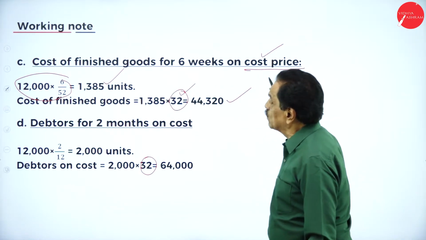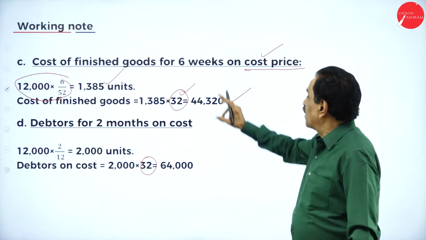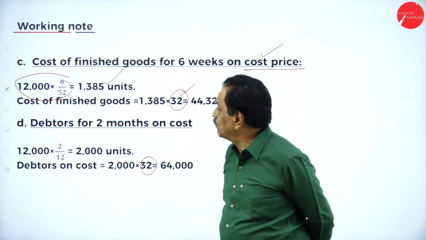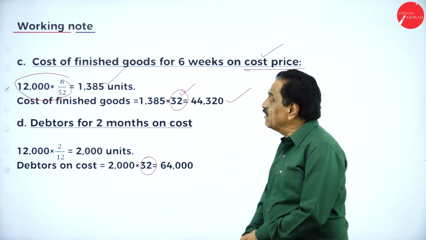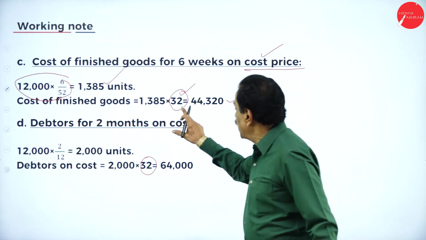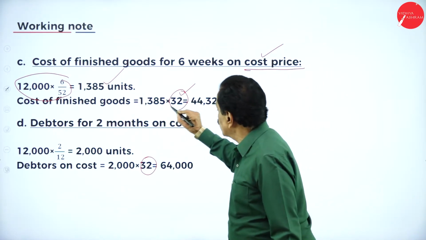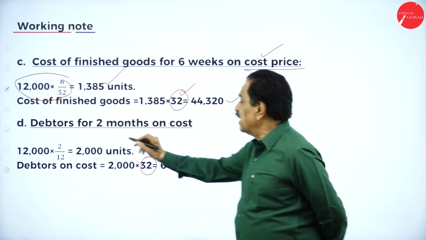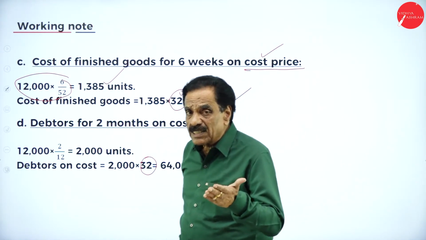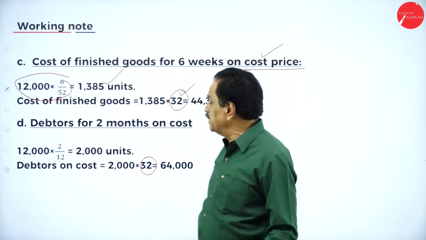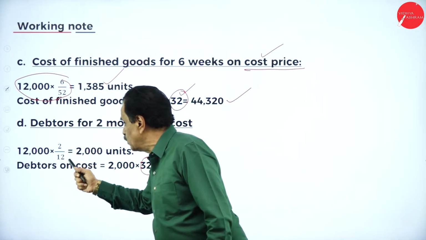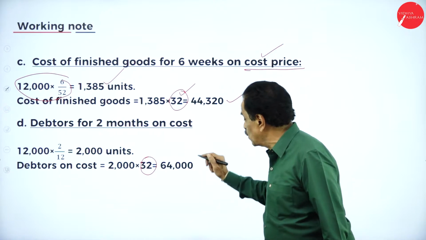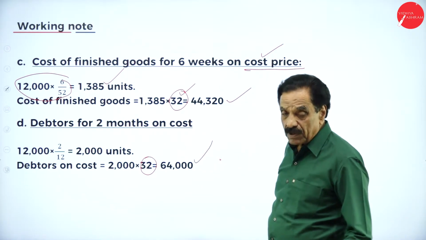I think you understand this, no? Cost of finished goods for 6 weeks on the cost price. So we have 12,000 into 6 by 52, it works out to 1,385 units. What is the cost price here? 32 rupees. So 1,385 into 32 works out to 44,320. Debtor for 2 months. That means the particular customer is going to pay after how many months? 2 months. So what's our number of units? 12,000 into 2 by 12 is equal to 2,000 units. He has to pay on the cost price, 2,000 into 32, 64,000. I think you can follow.